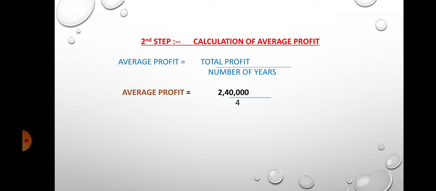Loss year is also added as a year. Profit or loss year, also add the year. Average profit is equal to 60,000. 4 sixes are 24. So 60,000.